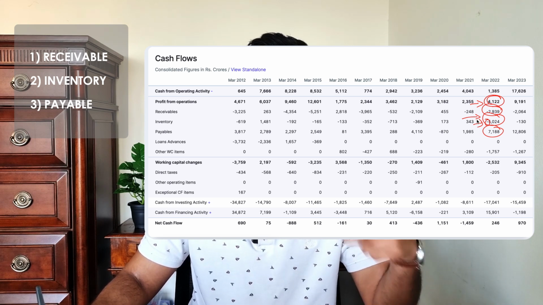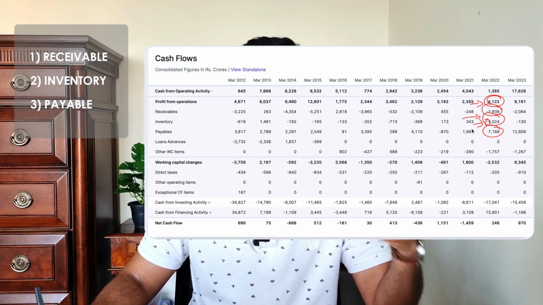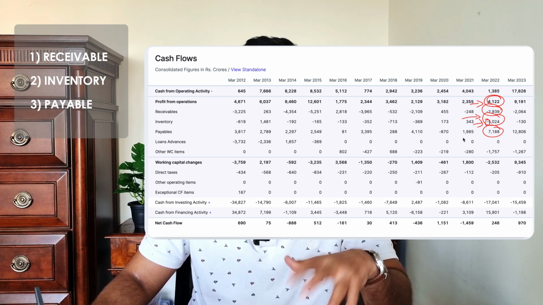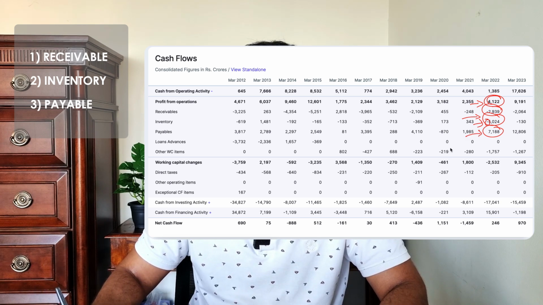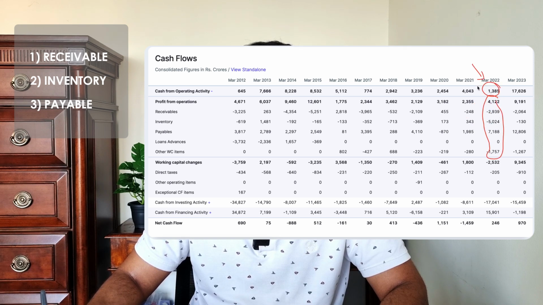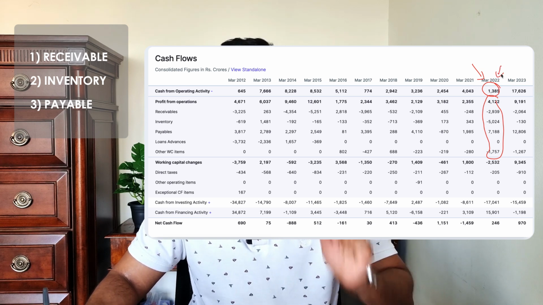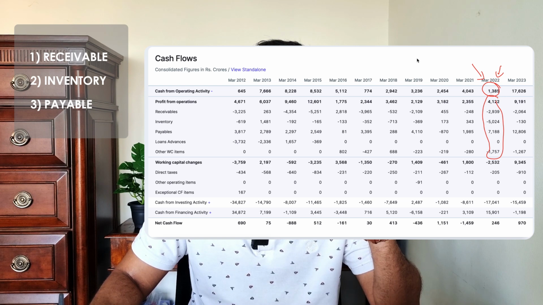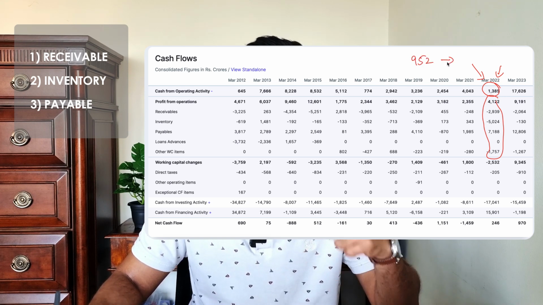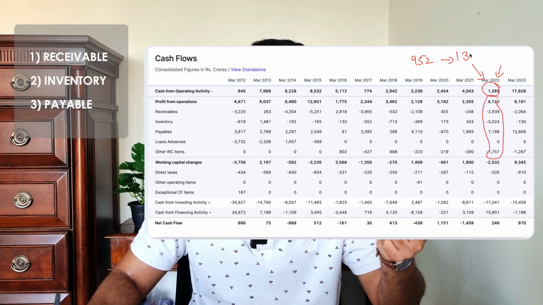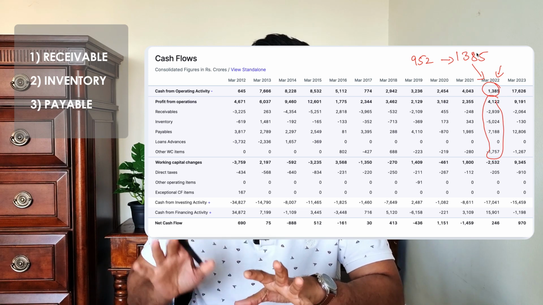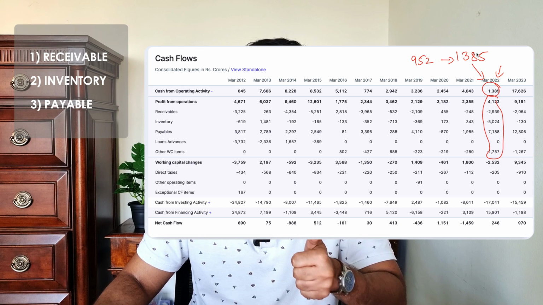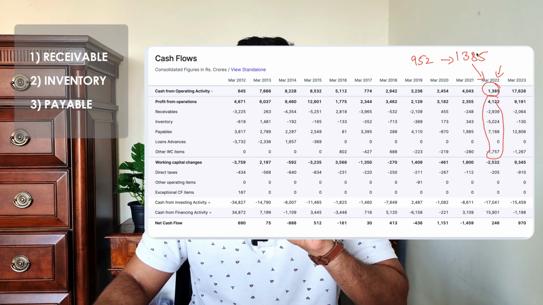जैसे क्लाइंट ने पे नहीं किया, लाइकवाइज कंपनी इज ऑल्सो नॉट पेइंग टू देयर सप्लायर. So they are taking some time in order to pay back that money to the supplier. That's what this 7,188 crore reflects over here. So if you make a total of this entire amount, you will boil down to this figure of 1,385 crore. Our profit was 952 crore, but the cash Adani Enterprises has is 1,385 crore. And again, this is not the final cash figure. This is the cash figure only from operations activity.